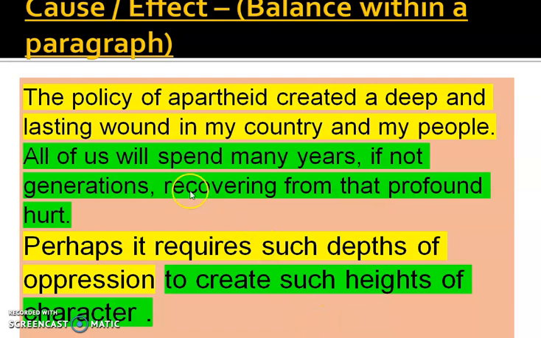Cause and effect balance within a paragraph. The policy of apartheid created a deep and lasting wound in my country and my people. All of us will spend many years, if not generations, recovering from that profound hurt. And this is one contrast of cause and effect. Another is, perhaps it requires such depths of oppression to create such heights of character. This again is another contrast.